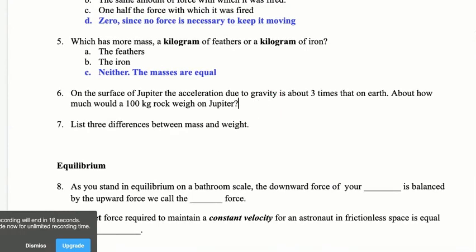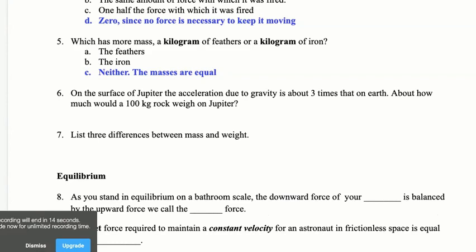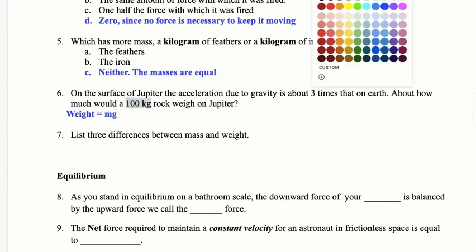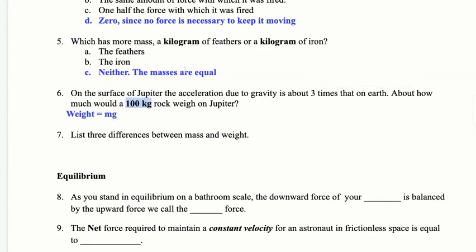The weight is equal to mass times gravity. And what do they tell me? They tell me the 100. Now the units are going to tell me what they give me. Is that 100 a mass or is that 100 a weight? Well, the kilograms is mass. So I know that mass equals 100.